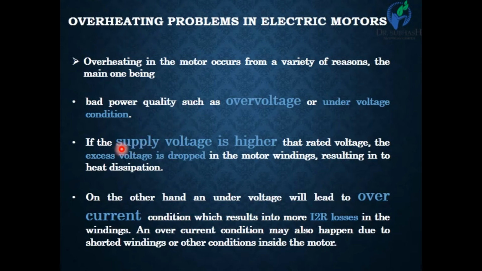If the supply voltage is higher than the rated voltage, then a higher voltage drops across the electrical winding and it results in heat dissipation. Another reason for motor heating is overcurrent. When overcurrent flows in the electrical motor, I squared R losses happen in the motor, and this finally results in a heated motor.